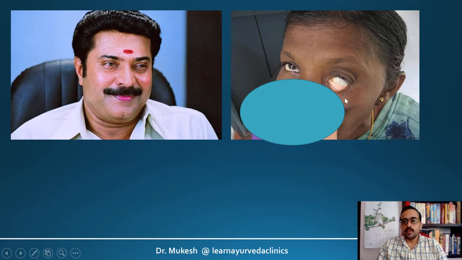This is a patient with Avara Rektasara, so that you can see all the luster of the skin and the pinkishness of the skin is lost. And typically the patient has lakshanas pertaining to Rektakshaya. So this is a good Rektasara individual, whereas this is an Avara Rektasara individual.